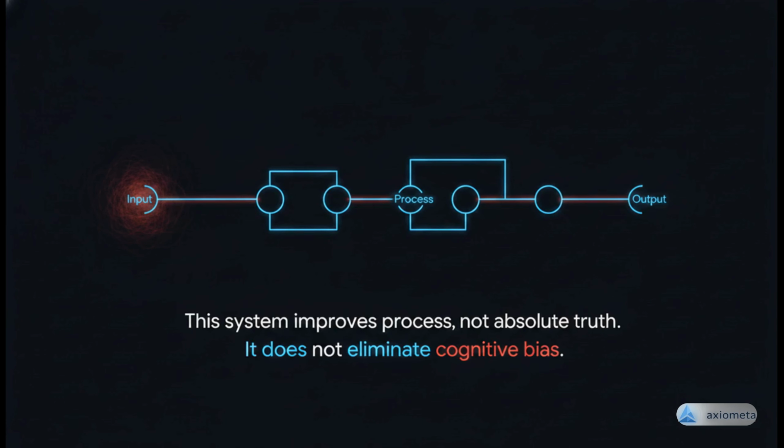This system will not eliminate cognitive bias. It does not remove uncertainty from the information you use. Its sole function is to increase the reliability and consistency of your process. It does not and cannot guarantee correctness.